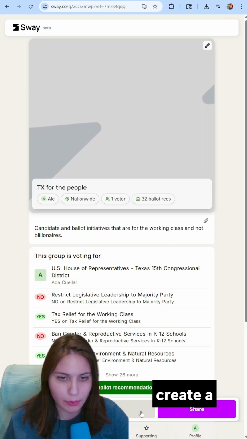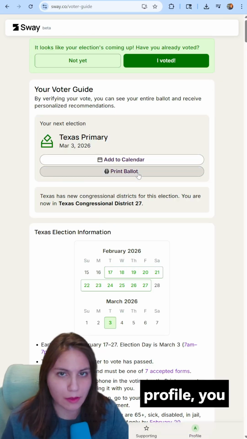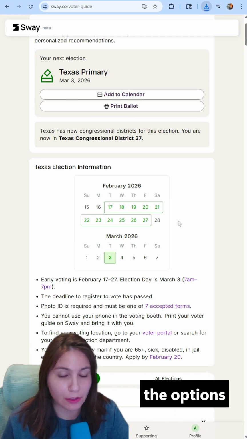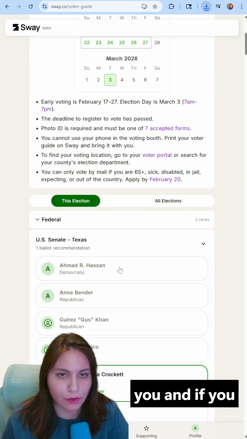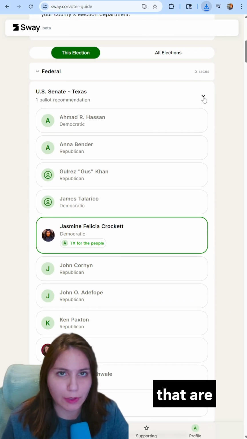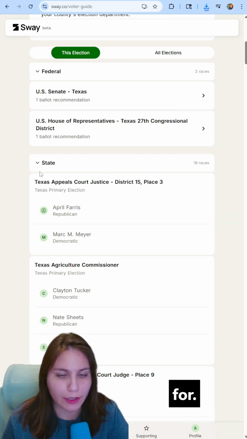If you did create a profile, you can also go back to your voter guide. You can print your ballot, and it'll download the ballot with all of the options that are available to you. And if you scroll down, it'll also show you here all of the candidates that are running in the offices that are available for you to vote for.